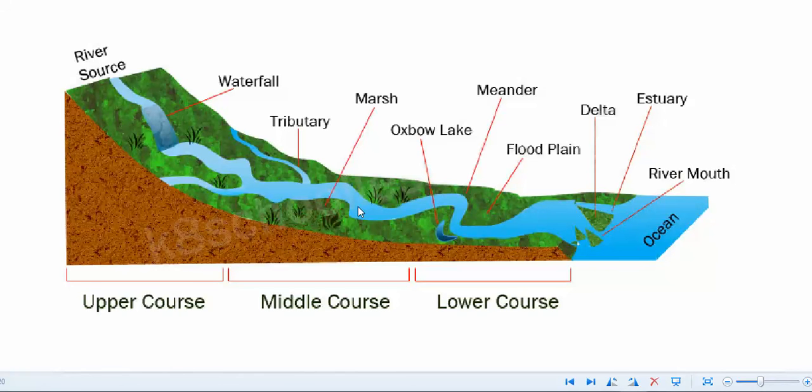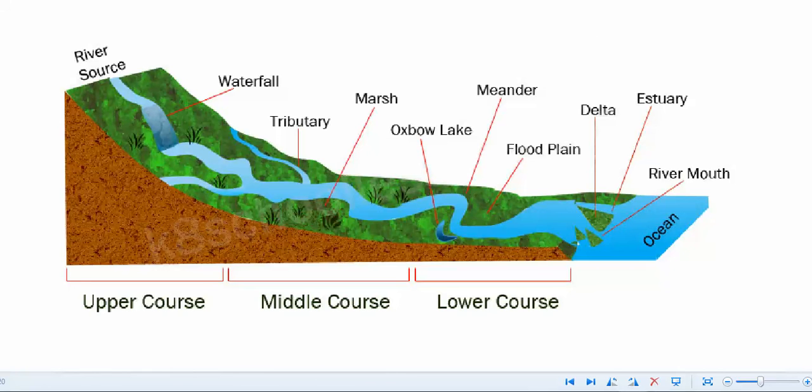Then in the plains, rivers form other features, oxbow lake and meander, and all the plain area nearby the banks of the river is known as floodplain. When a river is going to merge into an ocean, then it may form a delta or an estuary.